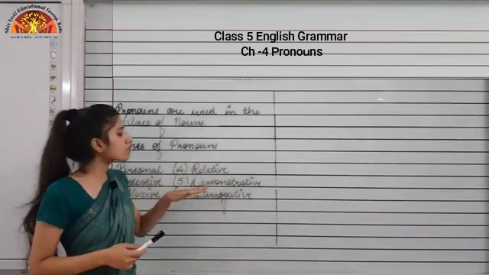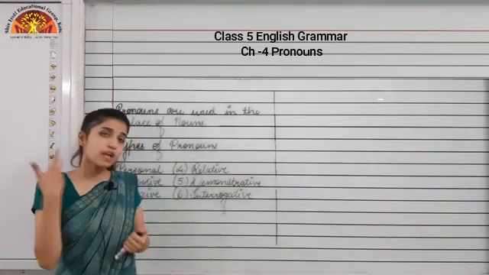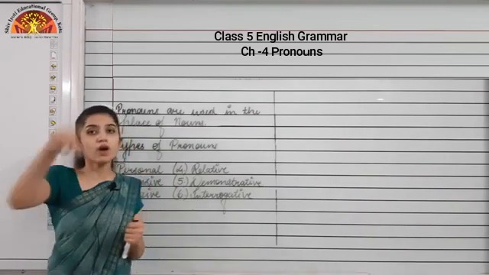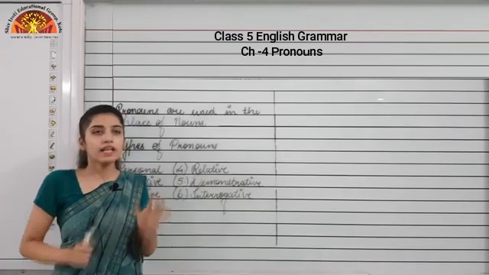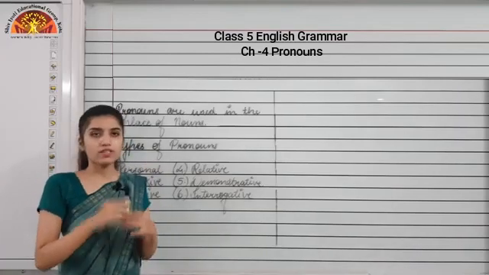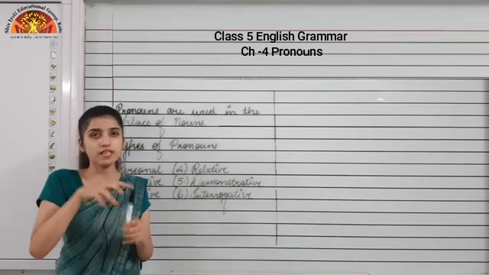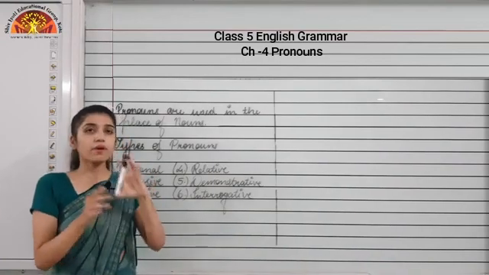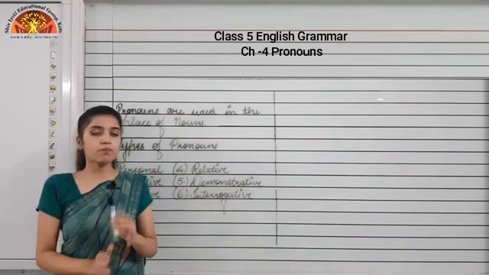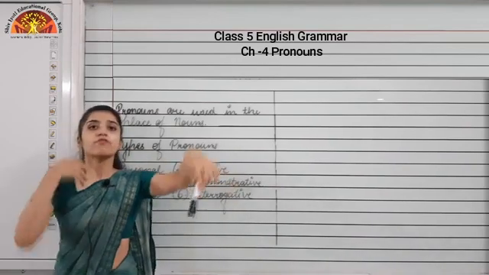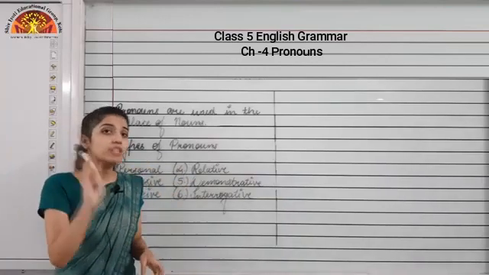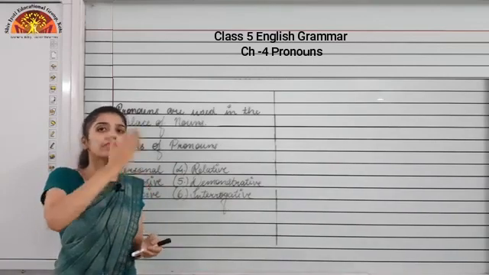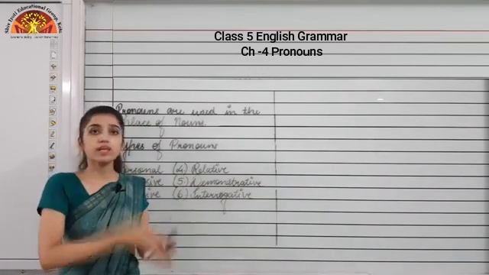Now when we move to the fifth one, that is demonstrative pronoun. Demonstrative pronouns are those pronouns we use when we are pointing out something specific. Like, this pen is near me, so I will say this is my pen. Here I am talking about the thing which is near to me. If this pen is kept far away from me, I will say that. When we make the plural of this, what will come? These, and the plural of that would be those.